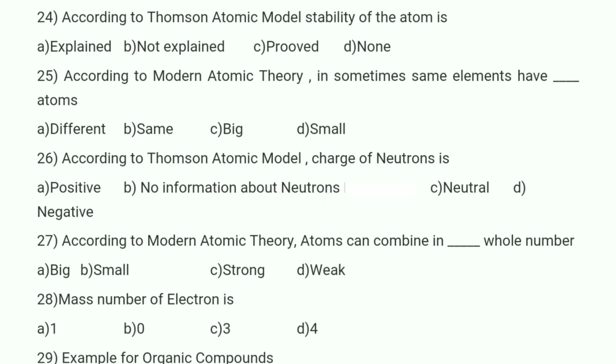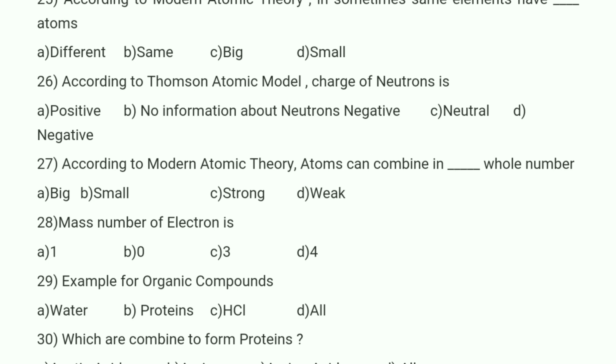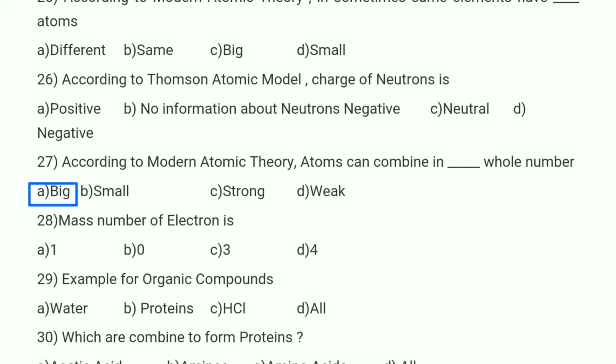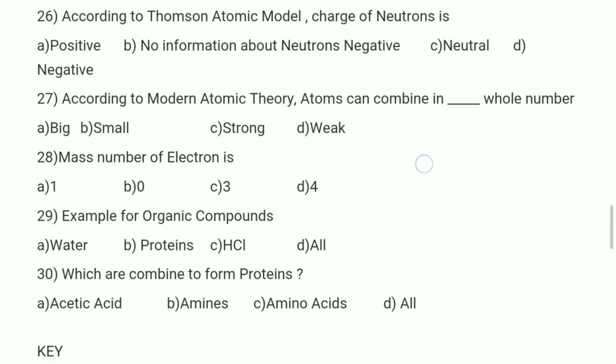And if you observe the 27th bit, according to modern atomic theory, atoms can combine in dash whole number. So here according to modern atomic theory, atoms can combine in big whole number. Option A is correct. Mass number of electron.